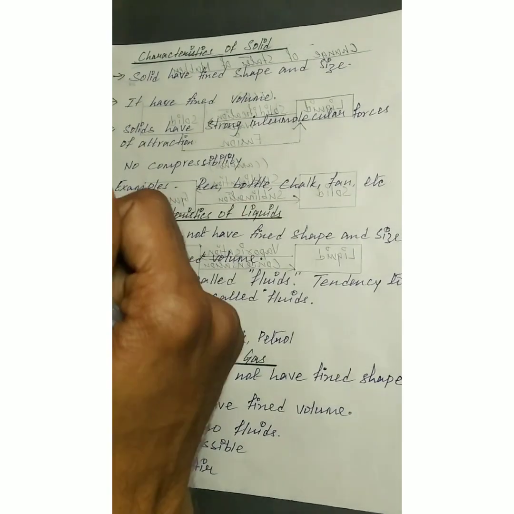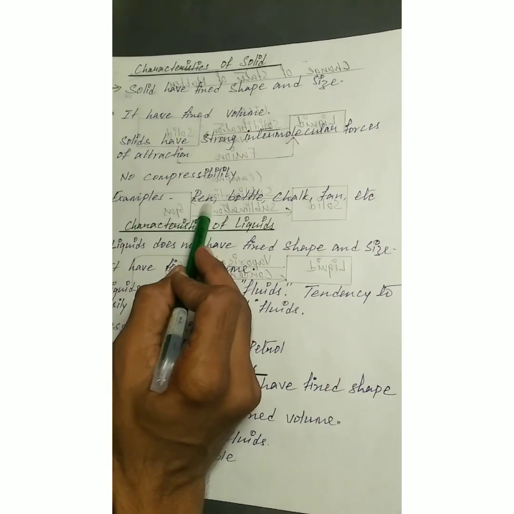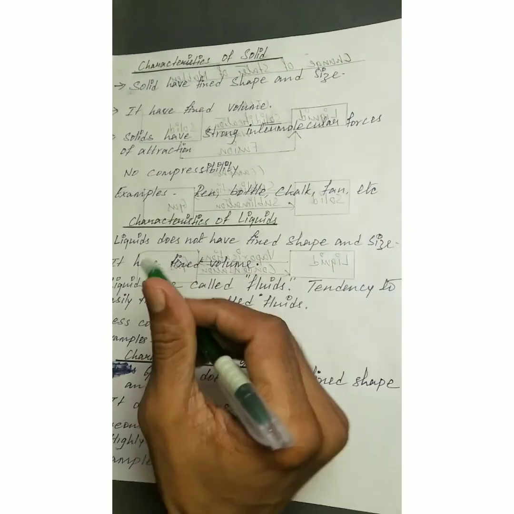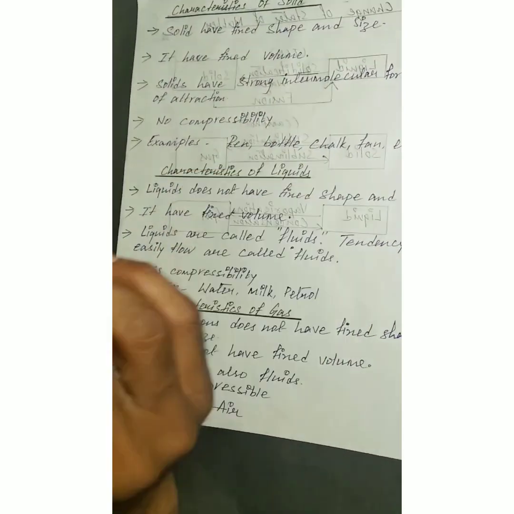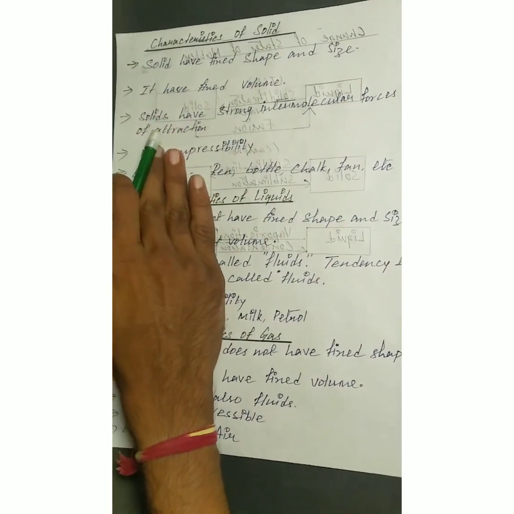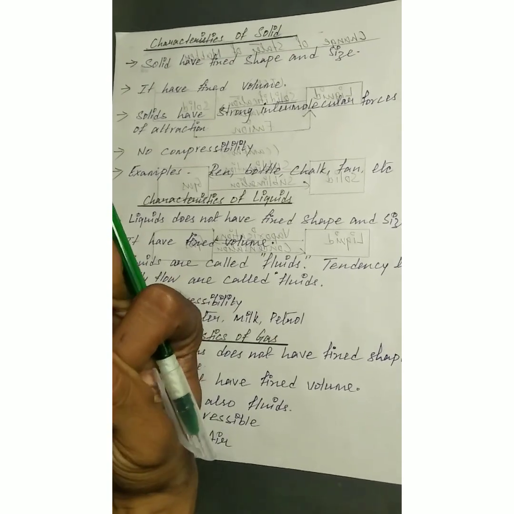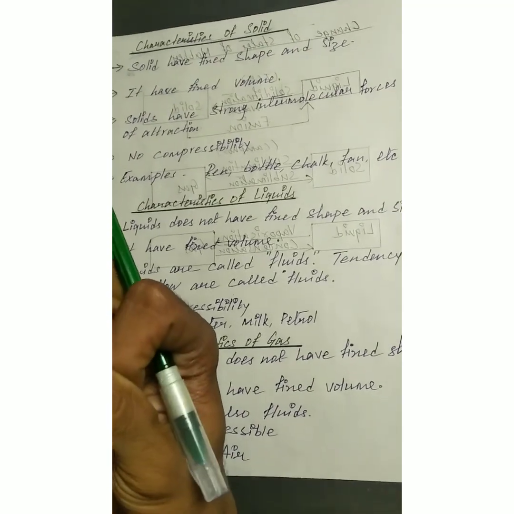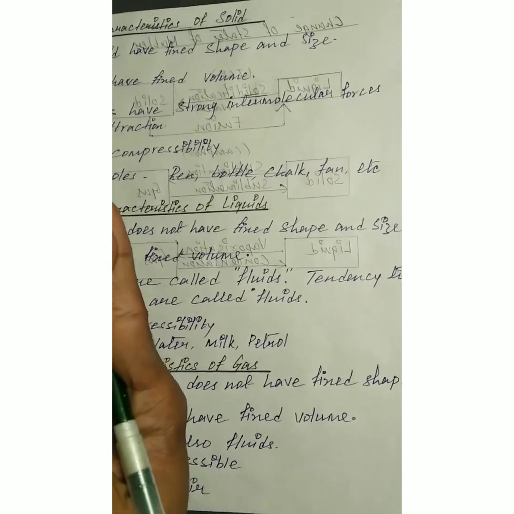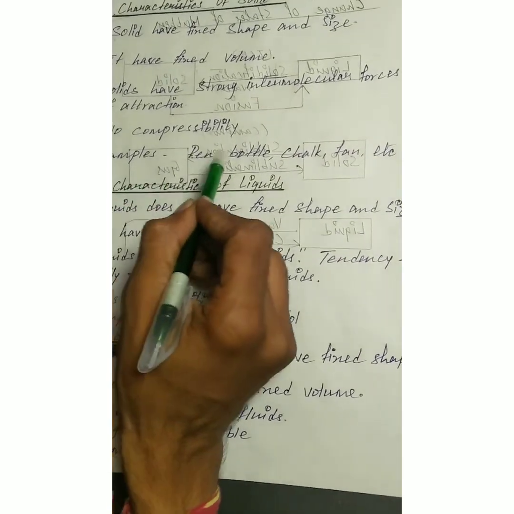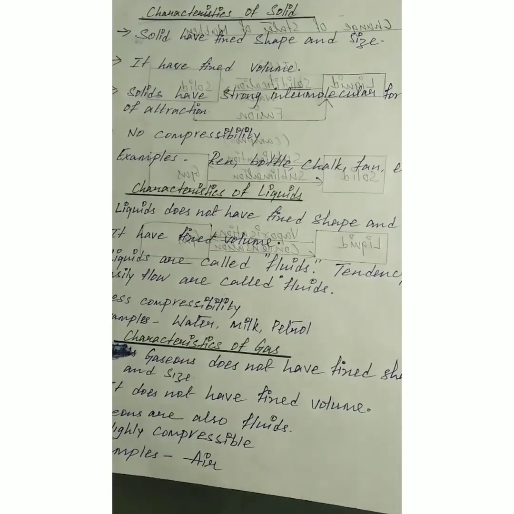We can't compress the solid state. Examples we can take are pen, bottle, chalk, fan, etc. Anything, like in our classrooms, we are using the benches, chairs, etc. So we understood the characteristics of solids. Solids have fixed shape and size, fixed volume also, and strong intermolecular forces of attraction. Solids do not have compressibility, and examples are pen, bottle, chalk, fan, etc. So these all are the characteristics of solid.